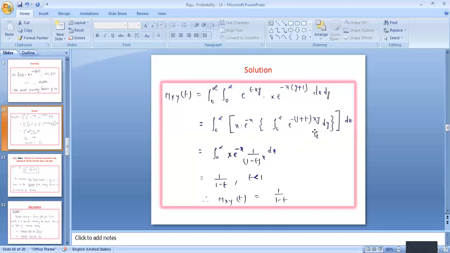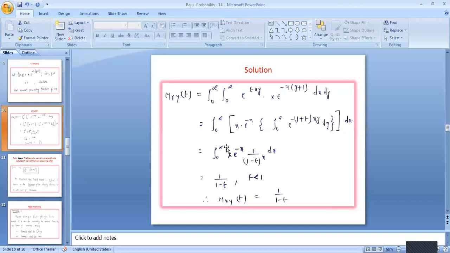The e power minus y integration is e power minus y from 0 to infinity. So that gives e power minus y, if you apply the limit 0 to infinity, e power minus infinity is 0, minus of minus plus e power 0 means 1. So total its value is 1. So therefore x into integration of 0 to infinity, x into e power minus x into 1 by 1 minus tx, the x cancels. Again 1 by 1 minus t is a constant value with respect to dx, and the remaining value is e power minus x.